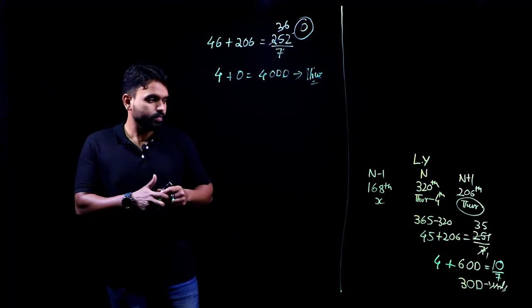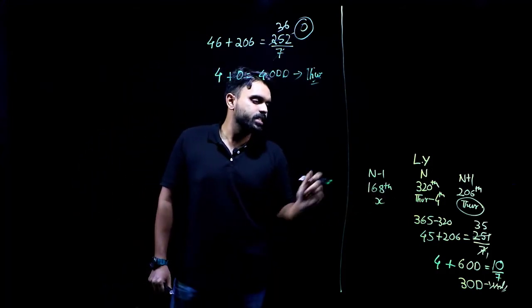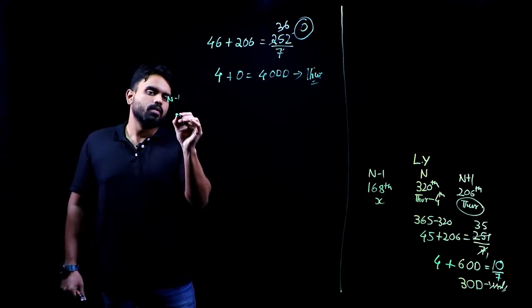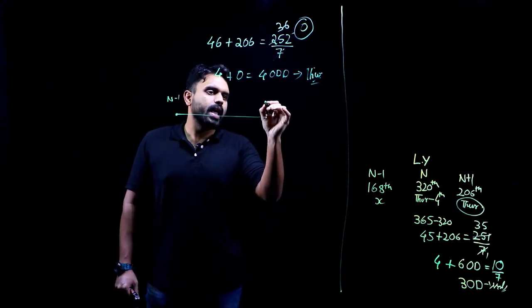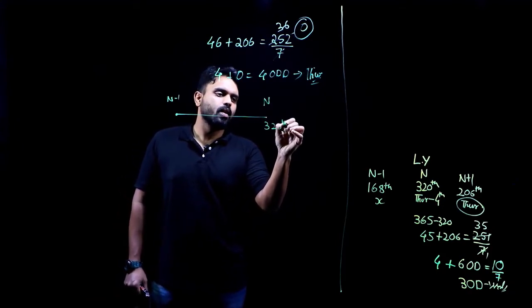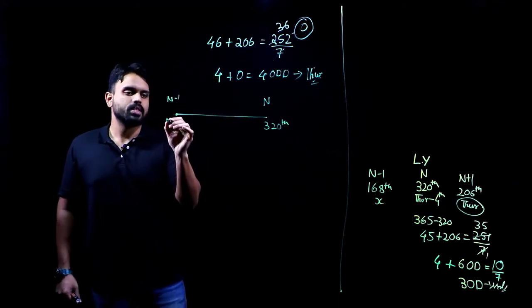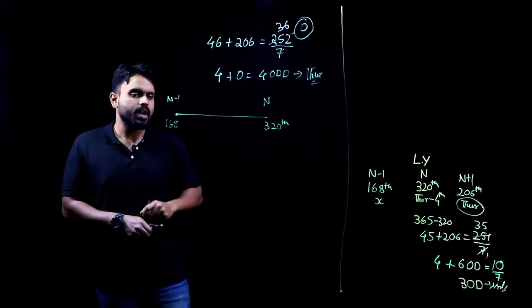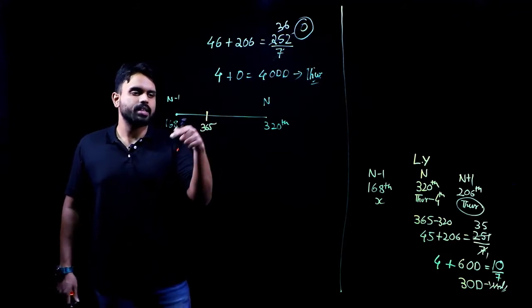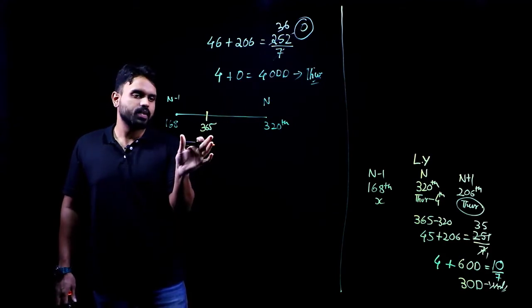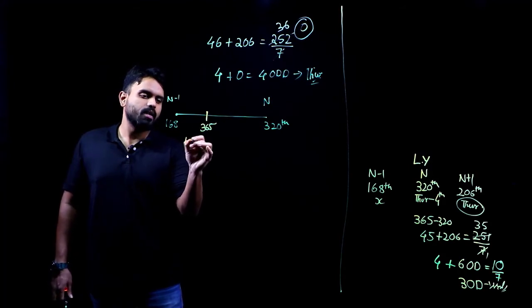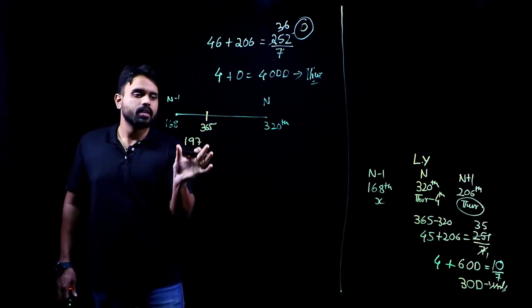Now what do we have to calculate? We have to calculate the 168th day of the year n minus 1, and reach all the way to the 320th day of the year n. From the 168th day to the 365th day of the year n minus 1, how many days will I have here? 365 minus 168 gives me 197 days here.